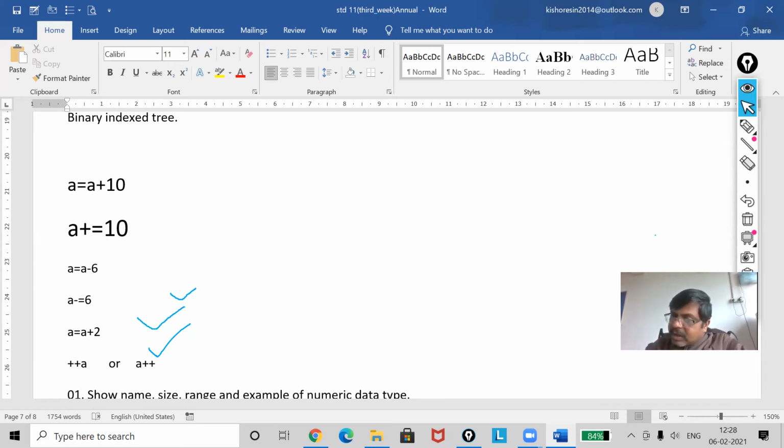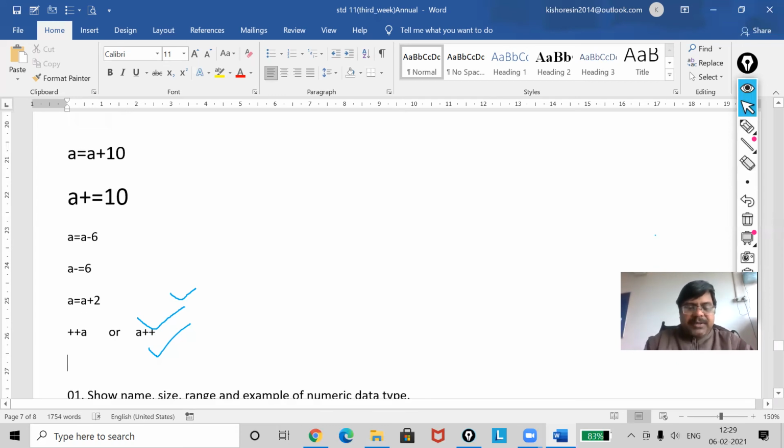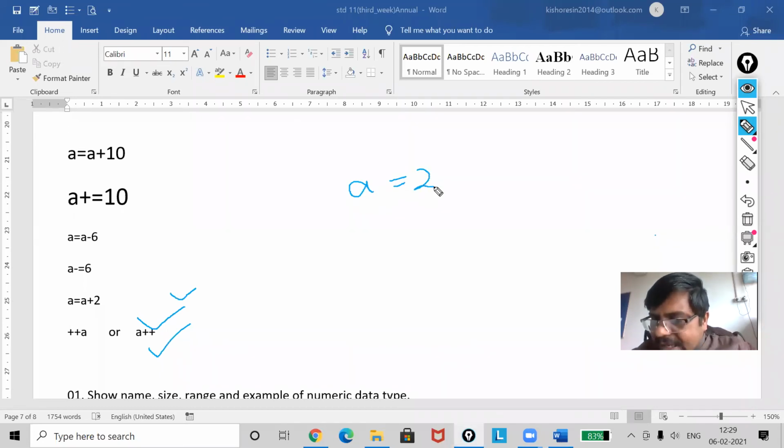Where it is plus 1, you can have the double plus sign before or afterward. One is the prefix and the other is the postfix. That also I will discuss, my dear. You see, this is my expression. Simple way I am going to show you. This is my A, whose initial value is 2.